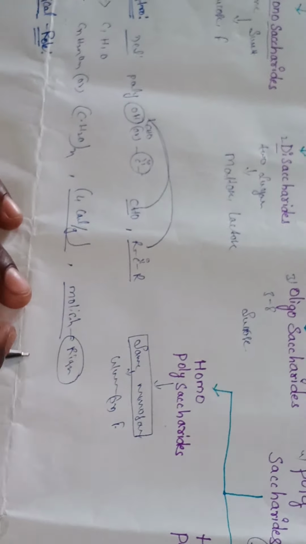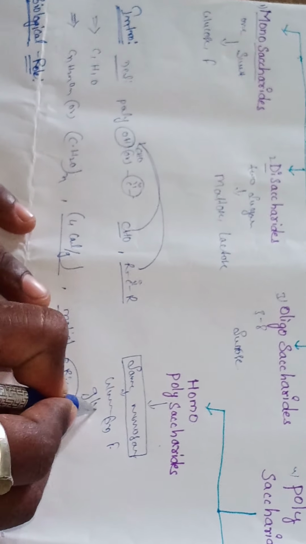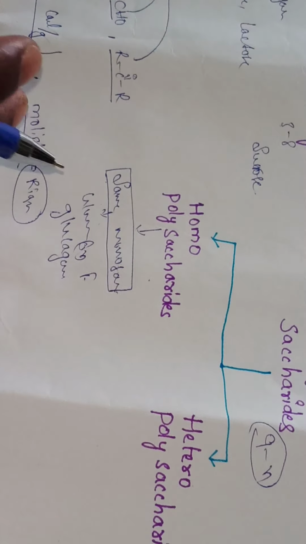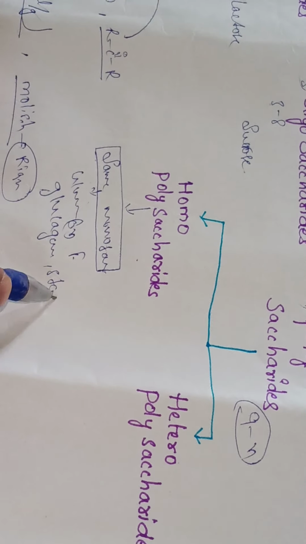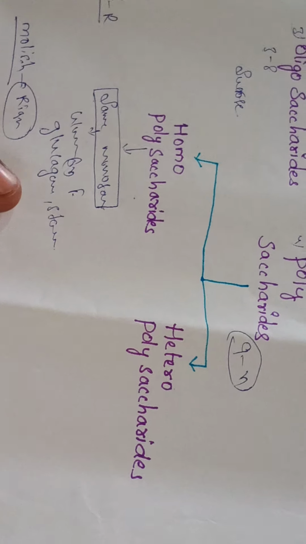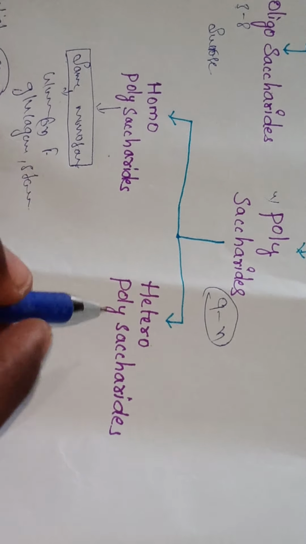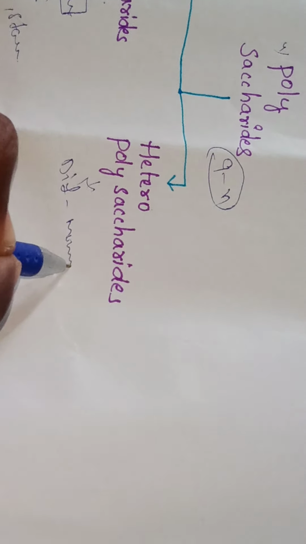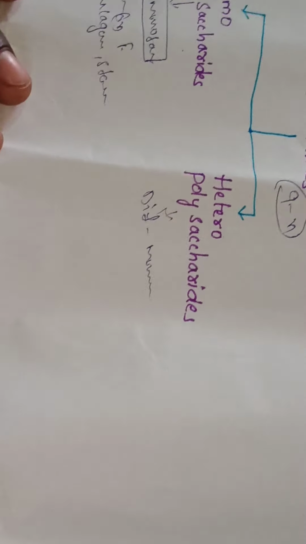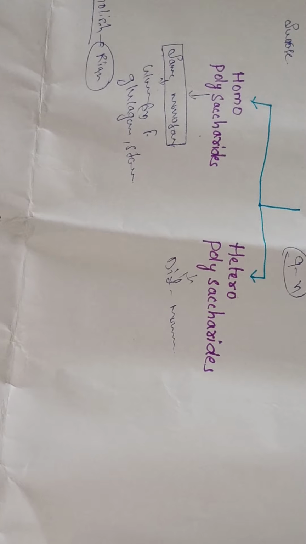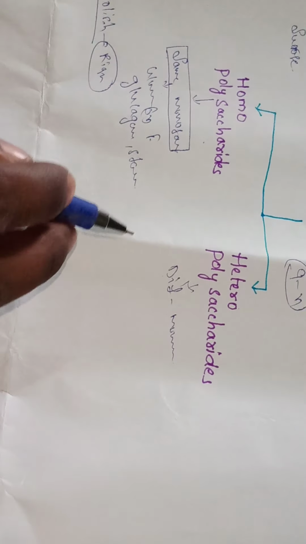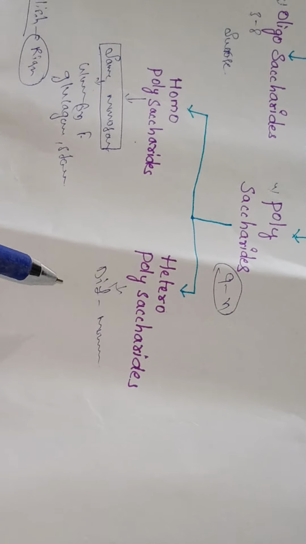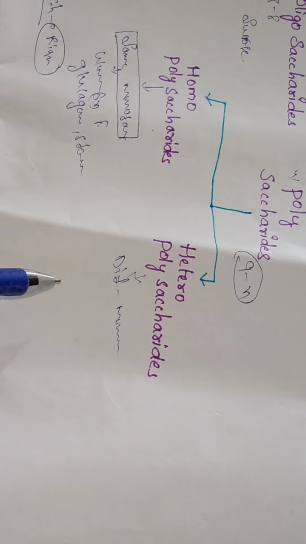Example is glucagon, and starch, etc. The next one, heteropolysaccharides. Heteropolysaccharides means upon hydrolysis they give different monosaccharides. Different monosaccharides are produced from the heteropolysaccharides.